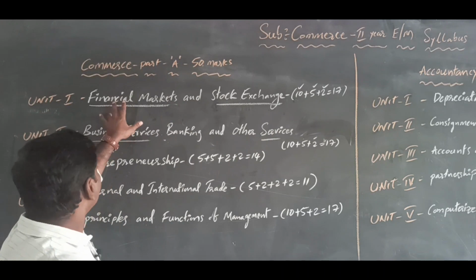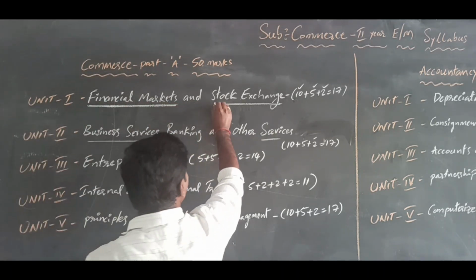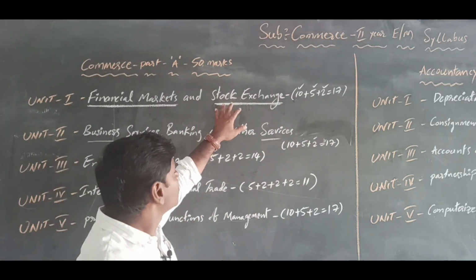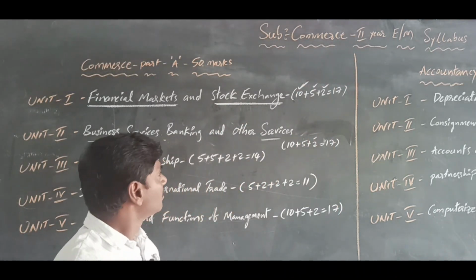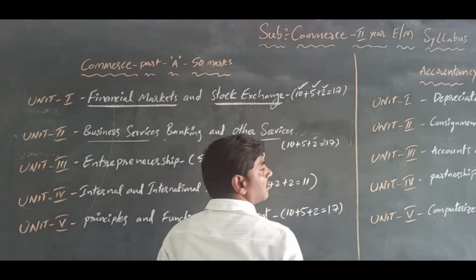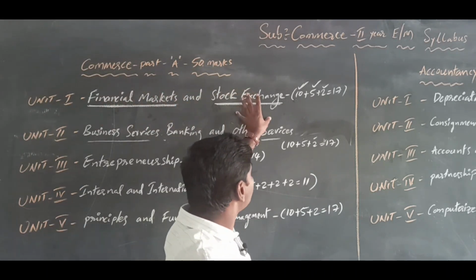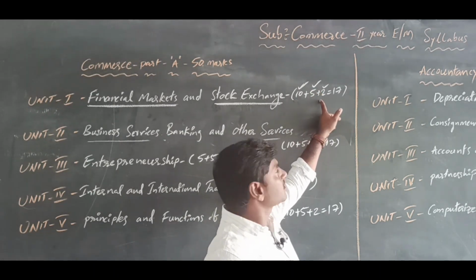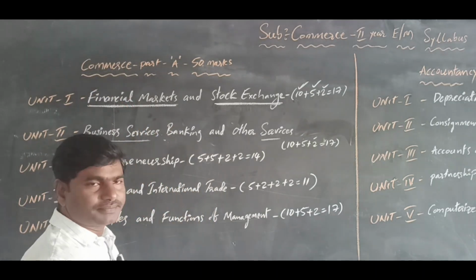In this chapter, two lessons are there: first lesson financial market and second lesson stock exchange markets. Stock exchange market is very important. From this lesson we get the 10 marks long question. Financial market also has 5 marks questions. Totally, financial market and stock exchange market give 10 marks, 5 marks and a 2 marks very short question. Totally, we get 17 marks from this first unit.